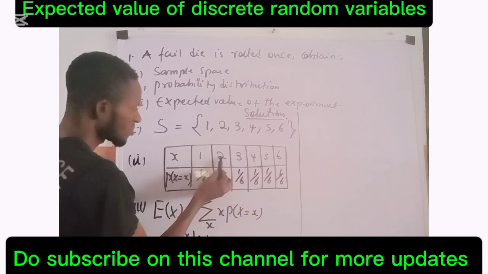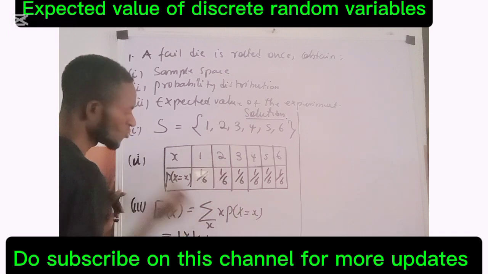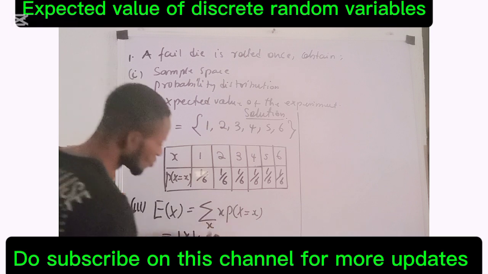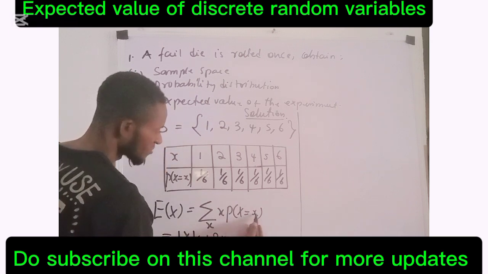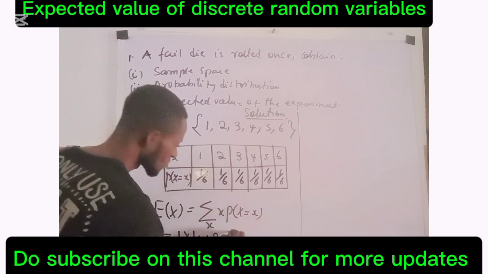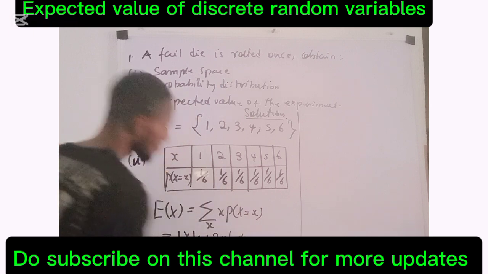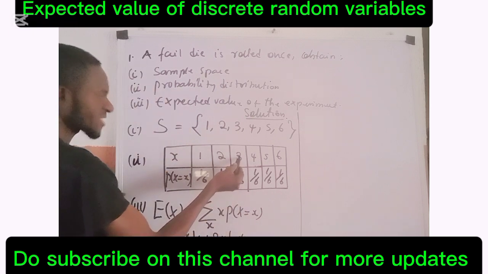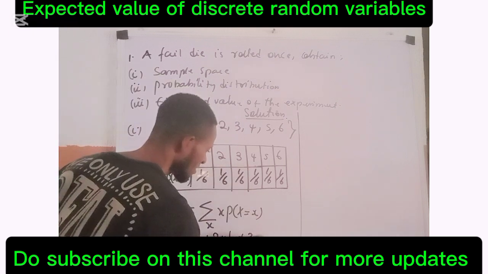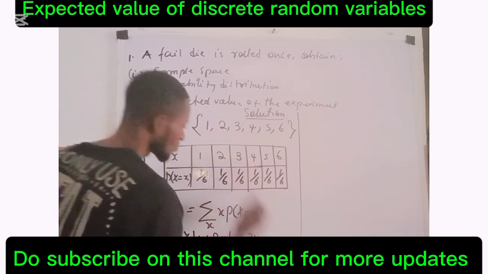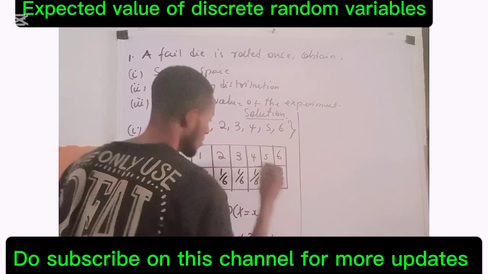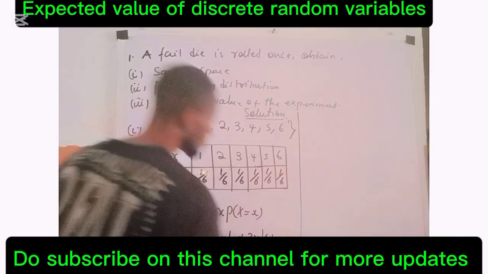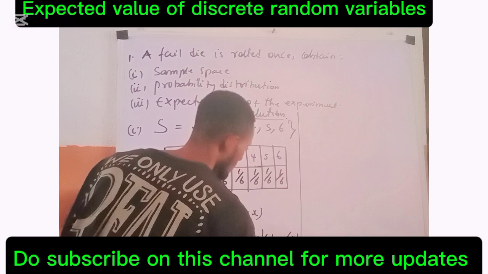I will come here. When x is now what? 2. Here is now going to be 2. So I have 2 multiplied by the probability that x becomes 2, which is 1 over 6. Plus. Here x has become 3, so I have 3 multiplied by the probability that x equals 3, which is 1 over 6. Plus, dot, dot, dot, to when x is 6. So I have 6 multiplied by 1 over 6.